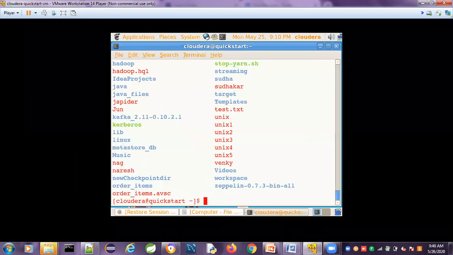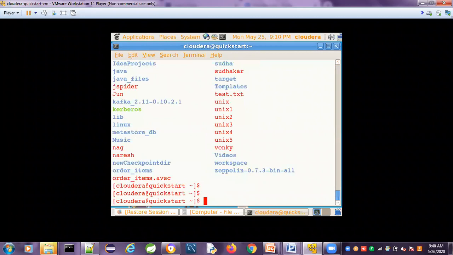Just now I gave the ls command, and it lists all the files and directories. But I don't know whether something is a file or a directory. Is this lib a file or directory? I don't know what size it has, under which user it is present, or what links are present. I don't know anything about it. For knowing all the information, I am giving ls -l.